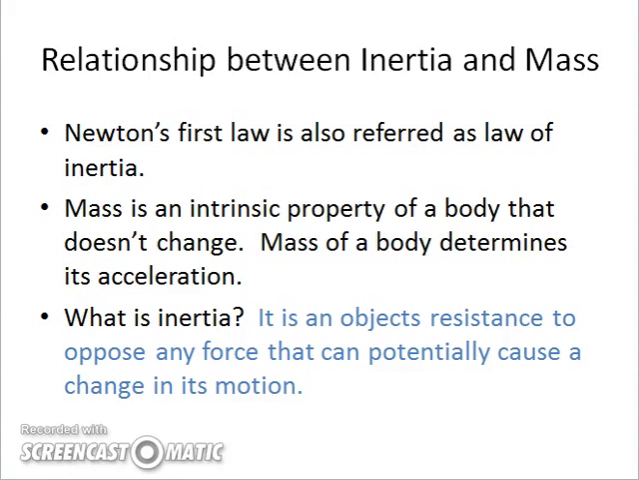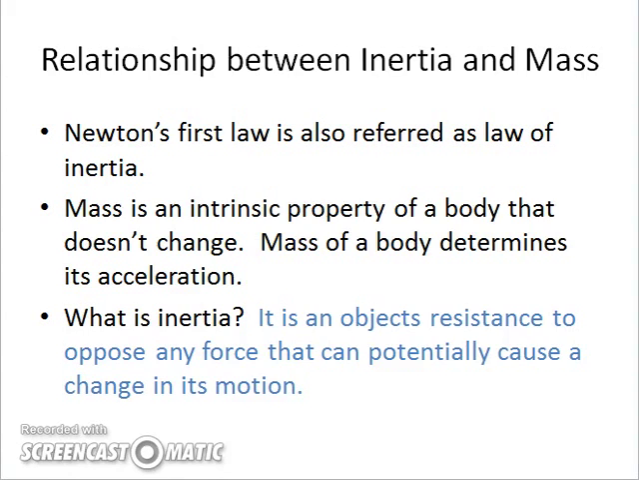Furthermore, Newton's first law is also referred to as the law of inertia. Mass is an intrinsic property of a body. It doesn't change. Mass of a body determines its acceleration. We will further study acceleration in Newton's second law of motion.